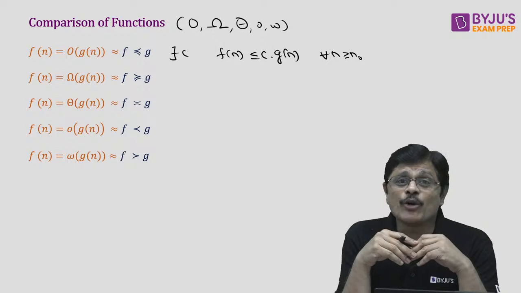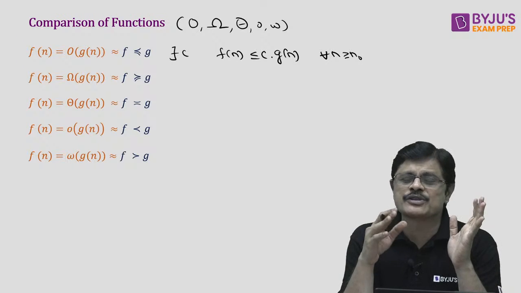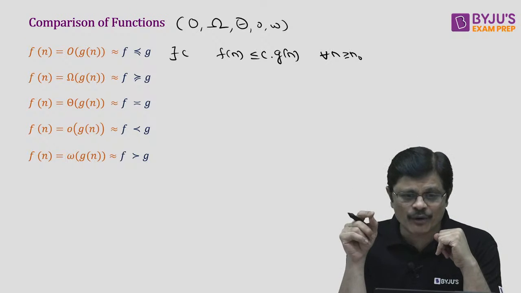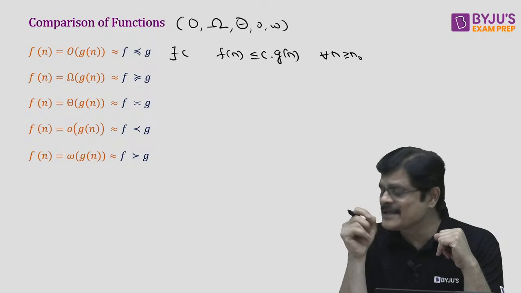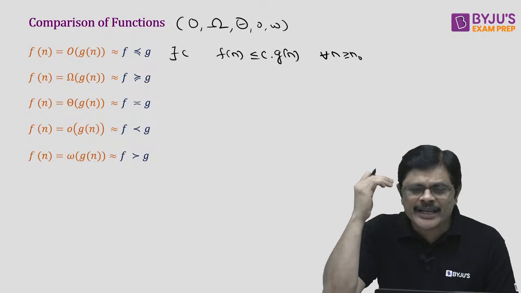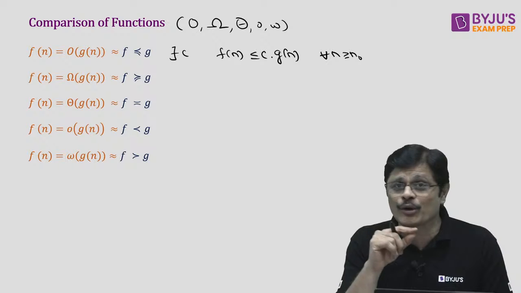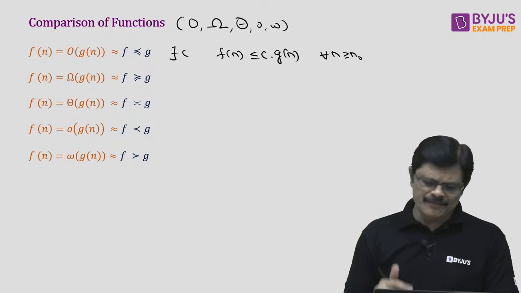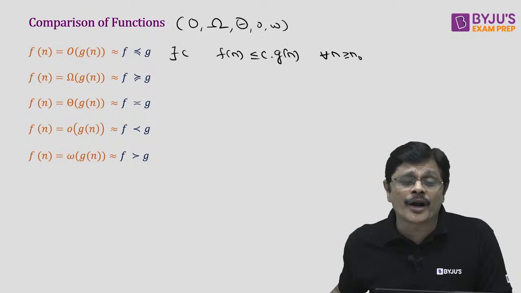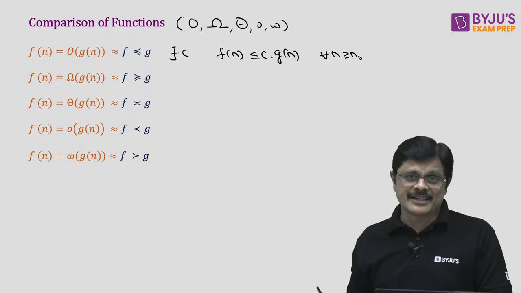Then comes big omega. Big omega says it is a lower bound. You are going to get the lower bound for the function. When you say f(n) is big omega of g(n), it means f(n) is asymptotically larger than g. Once you understand that asymptotic idea in your mind, you can say larger also, my dear friends. But please remember, it is not regular less than or equal to or regular greater than or equal to. Now, when you say f(n) is big theta of g(n), they are asymptotically having equal order of growth. Asymptotically, these two functions have the same order of growth, my dear friends.